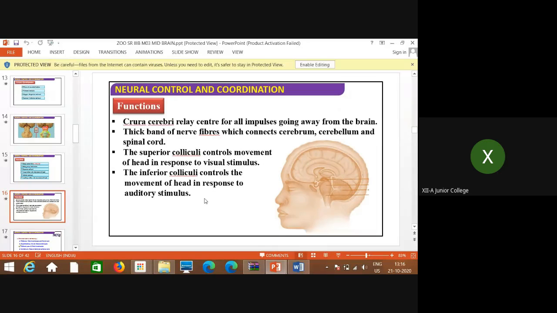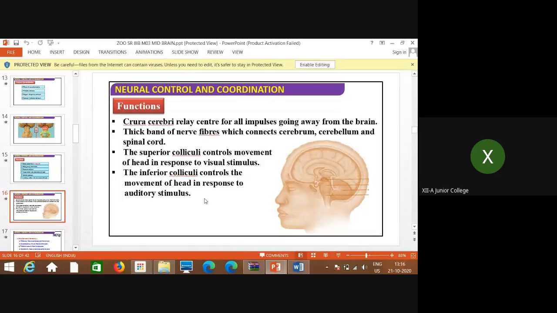It is the thick band of nerve fibers which connects cerebrum, cerebellum and spinal cord.